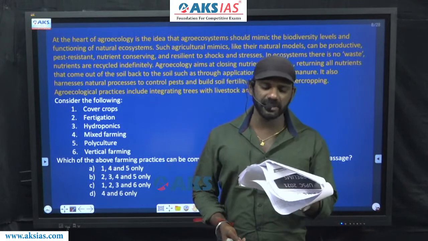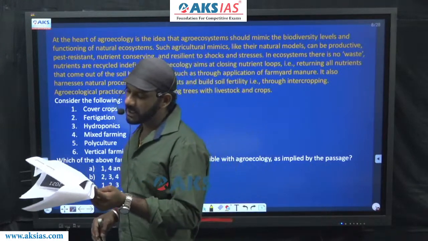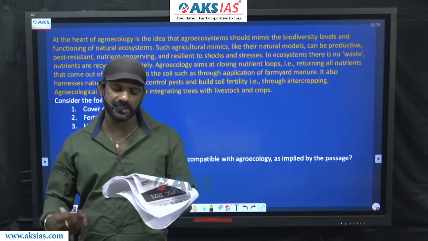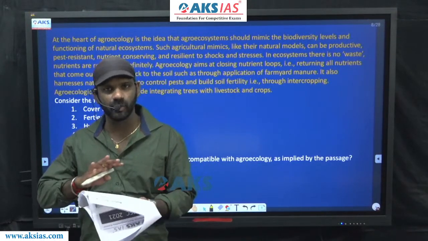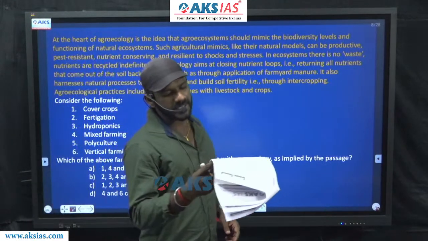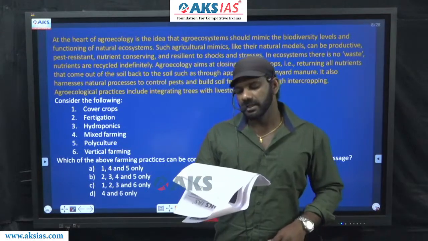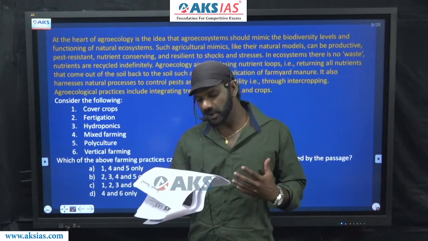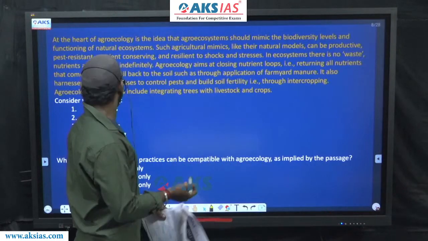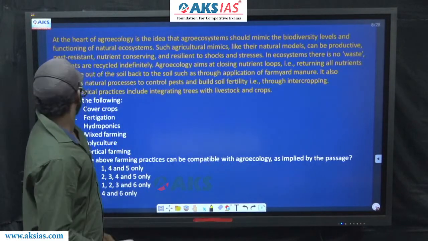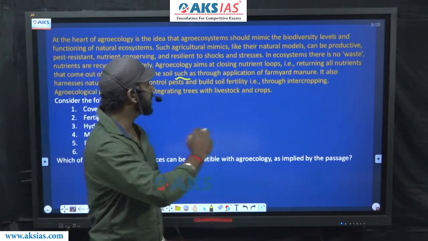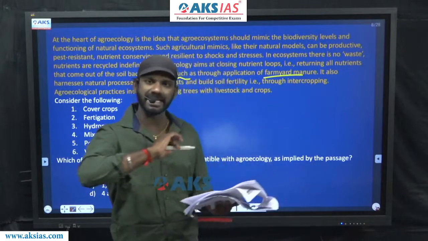In ecosystems, there are no waste nutrients. Nutrients are recycled indefinitely. So as nutrients are recycled indefinitely, there's nothing like waste. Agroecology aims at closing nutrient loops, that is, returning all nutrients that come out of the soil back to the soil, such as through application of farmyard manure. This is an example provided by the author.